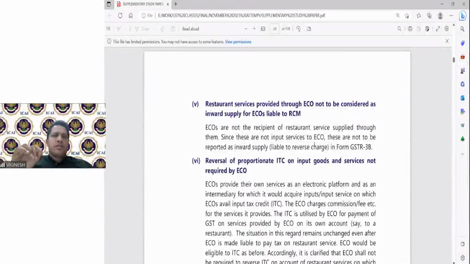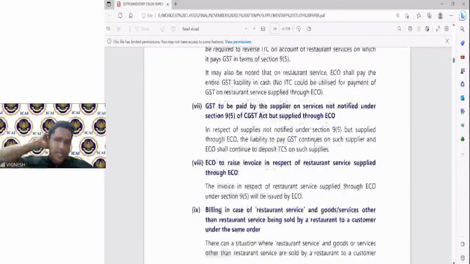Also, restaurant services provided through the electronic commerce operator are not to be considered as inward supply liable to RCM. It has to be included in the electronic commerce operator's turnover. Then reversal of proportionate input tax credit is not required. See, when a restaurant is providing the service, there is no input tax credit. But here, once the e-commerce operator is declaring and paying the tax, there is no need of any reversal of input tax credit because the e-commerce operator is not incurring any expenses attributable to the restaurant GST. Its expenses are something different. They are just paying instead of the restaurant paying. So there is no question of any reversal of proportionate input tax credit.